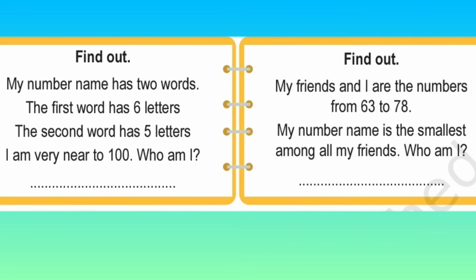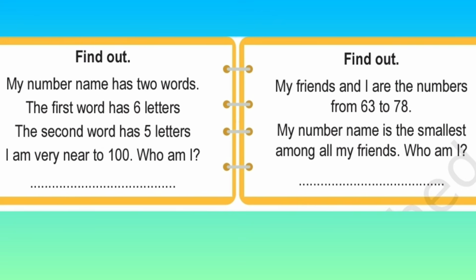Let's find out. My number name has 2 words. The first word has 6 letters. The second word has 5 letters. And I am very near to 100. Who am I? That is 97. So 90, N-I-N-E-T-Y, which has 6 letters, and 7, which has 5 letters, and which is very near to 100.